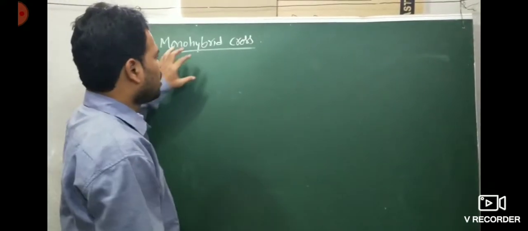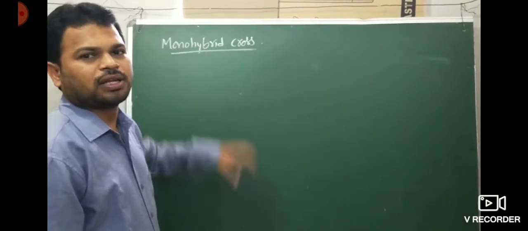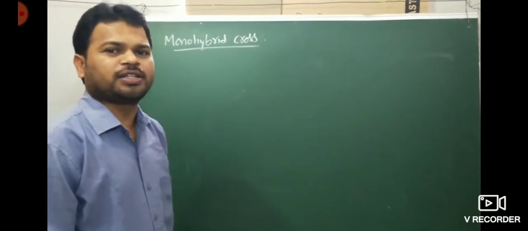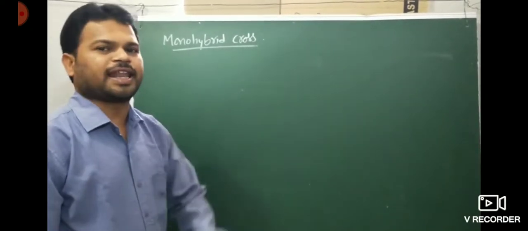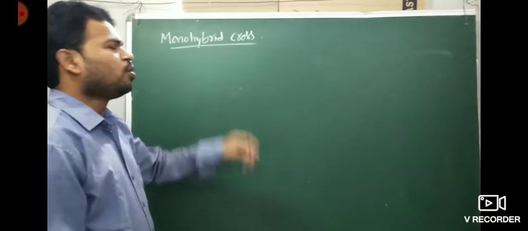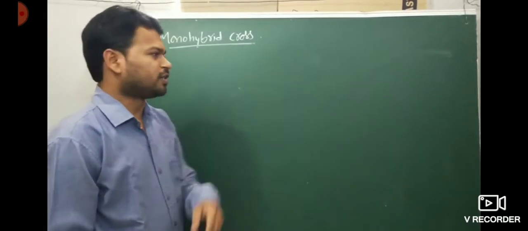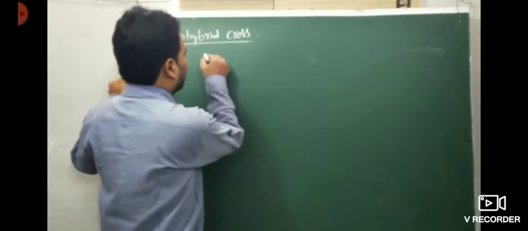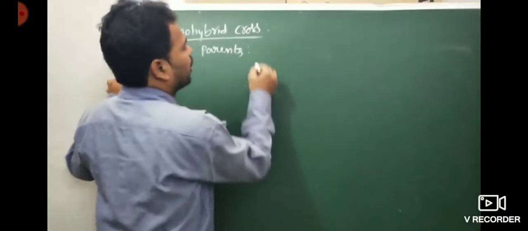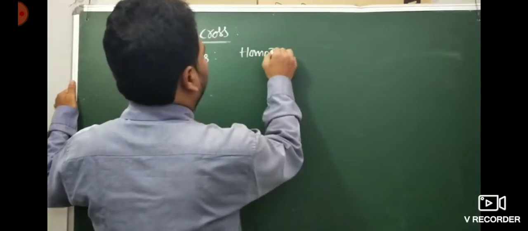So first, you see here, Mendel. What is meant by monohybrid cross? The crossing between two parents that differ in only one character, or one pair of contrasting characters, is called a monohybrid cross.